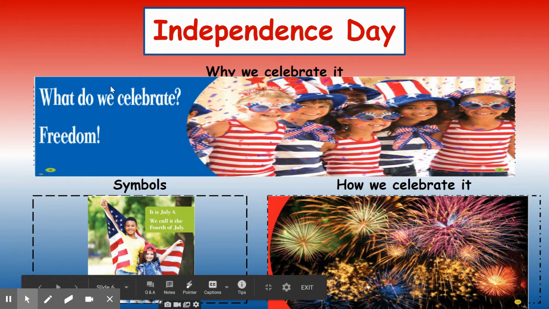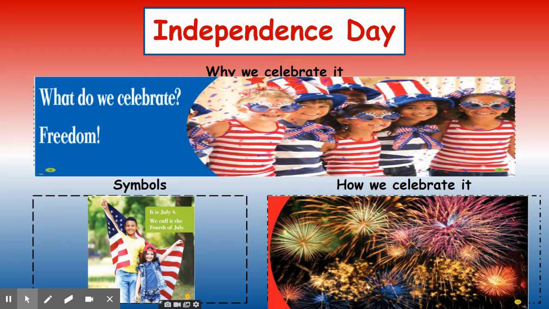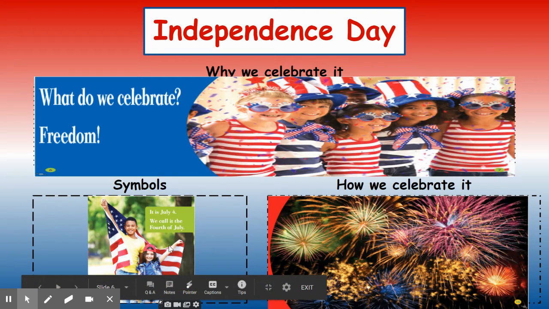Independence Day. What do we celebrate? Freedom. Why do we celebrate Independence Day? We celebrate it because we're celebrating our freedom. A famous symbol for Independence Day, of course, would be our United States flag again.